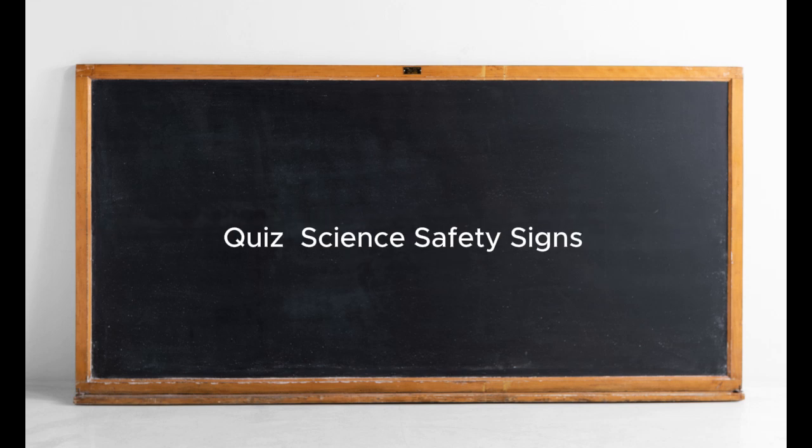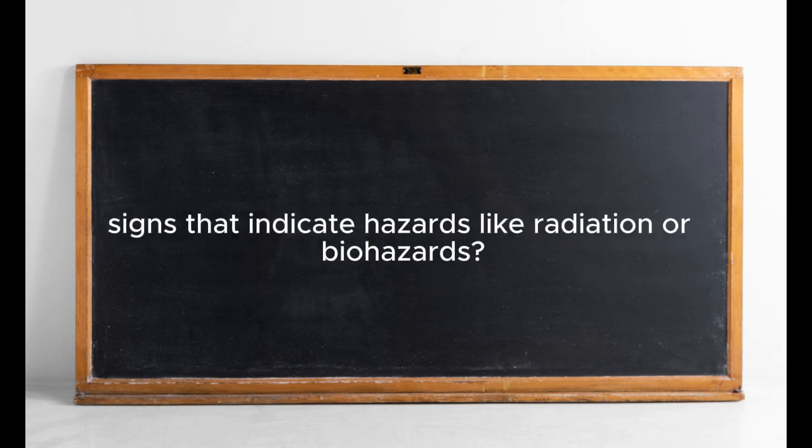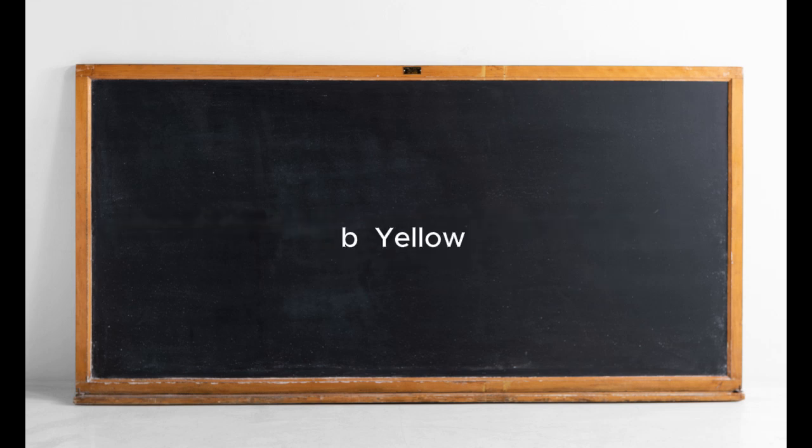Quiz: Science Safety Signs. Multiple choice questions. Which color is commonly used for warning signs that indicate hazards, like radiation or bio? A. Red. B. Yellow. C. Blue. D. Green. What does this sign mean? A. Emergency exit. B. General warning. C. No smoking. D. Wear gloves.